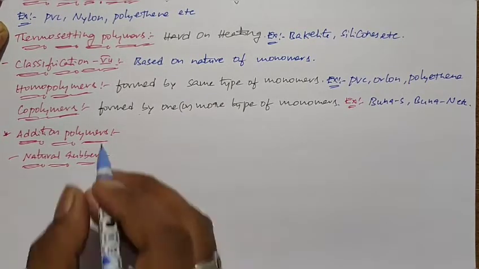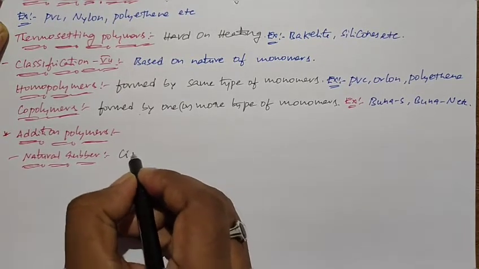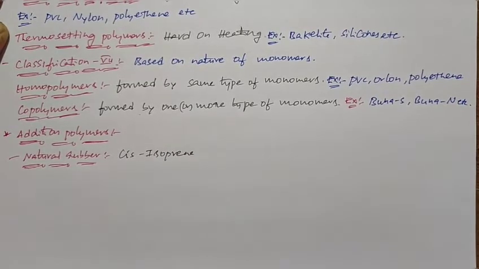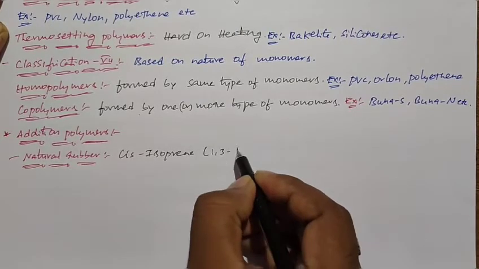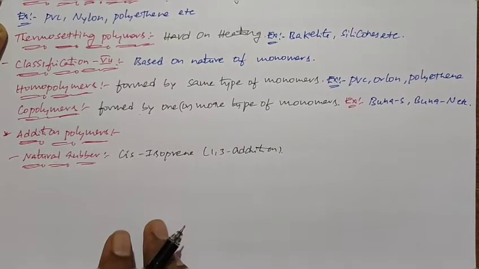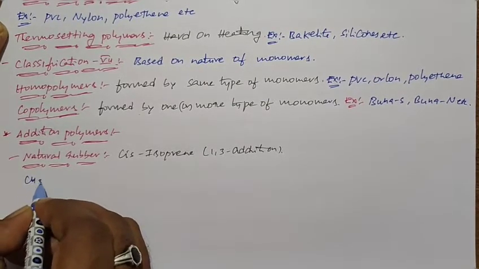So in natural rubber, the monomer is cis isoprene. When cis isoprene undergoes 1,4 addition, we get natural rubber. If you see the structure of natural rubber, it is present like this.